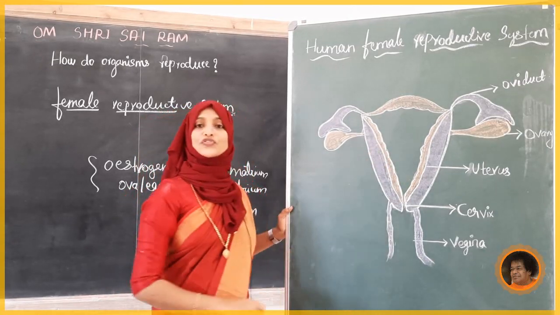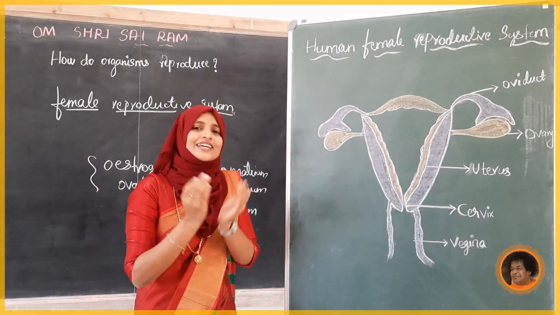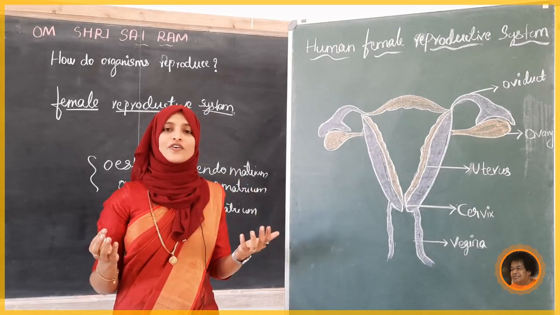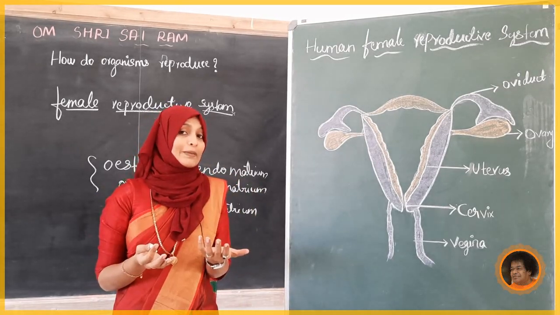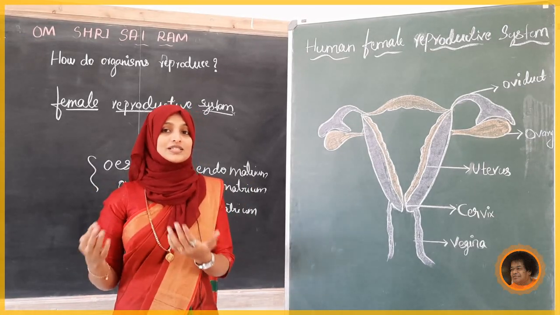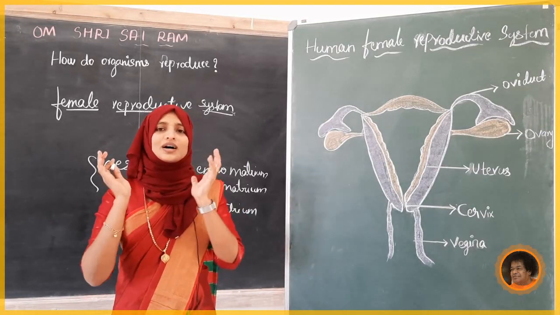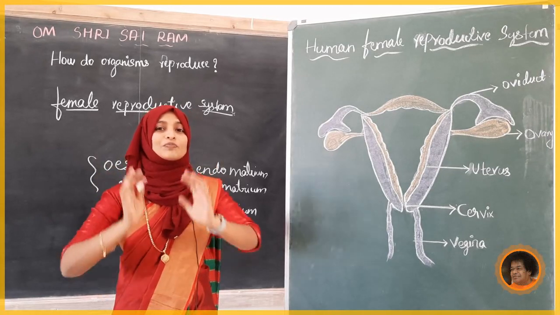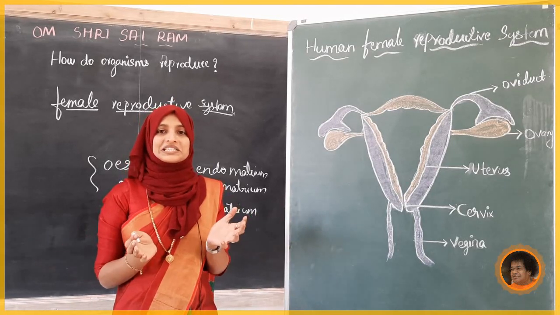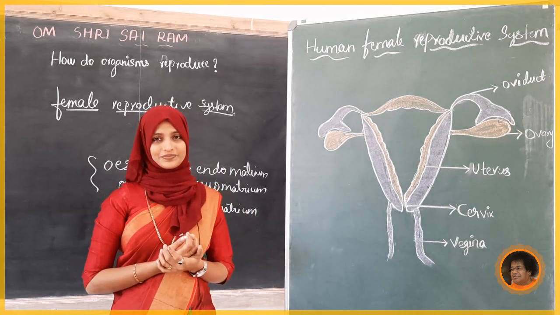So, what is the function of the uterus, students? It nicely takes care of the baby. After fertilization and zygote formation, there is formation of the embryo and further development into a new baby. At that time, the uterus protects our baby by giving blood, and the muscles protect our baby like a baby cot.